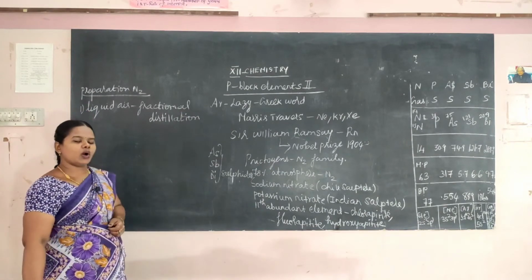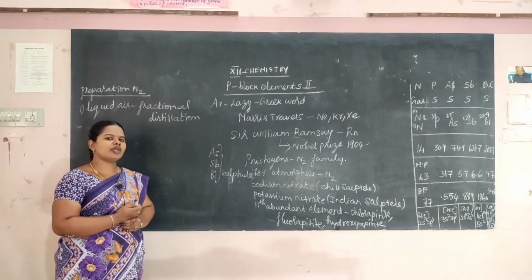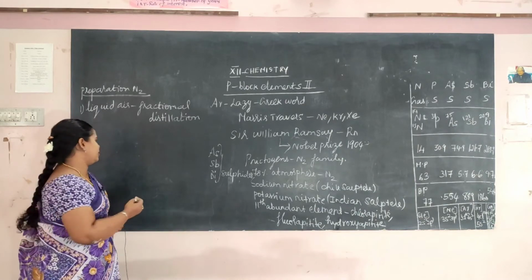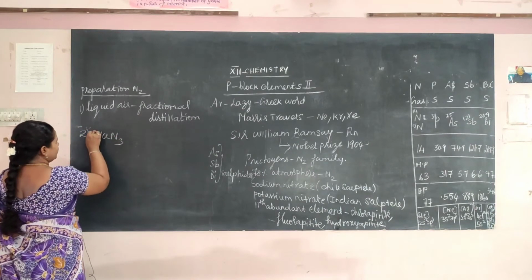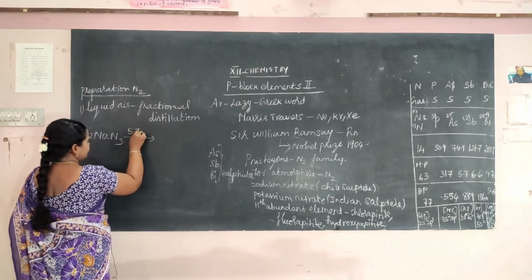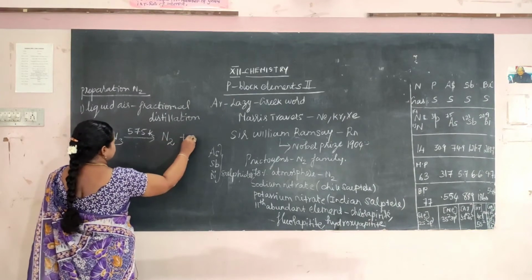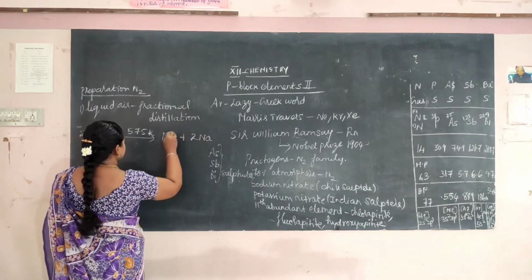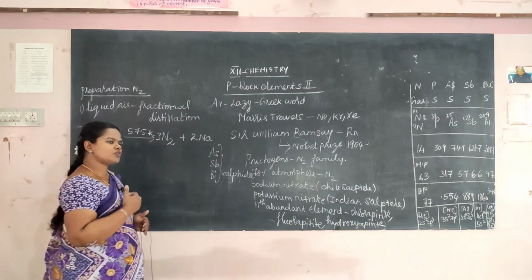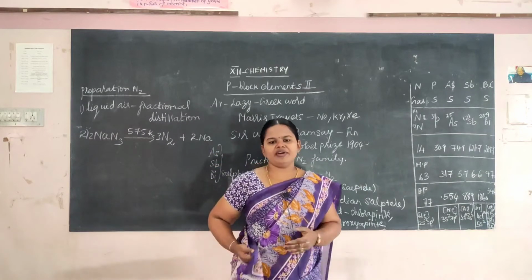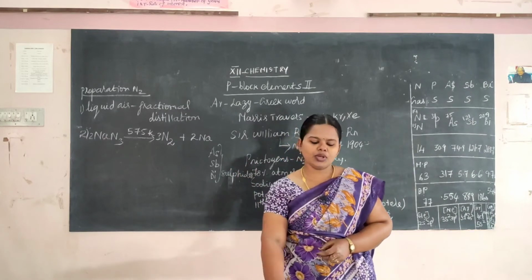The second method: it can also be obtained by the thermal decomposition of sodium nitrate at 575 Kelvin. When sodium nitrate undergoes thermal decomposition at 575 Kelvin, we get nitrogen: 2Na plus 3N2.